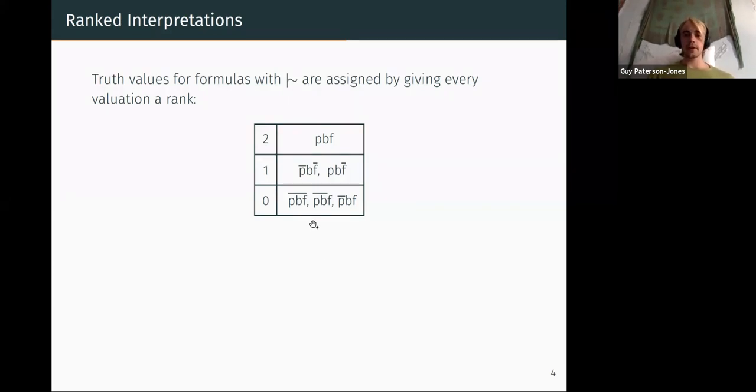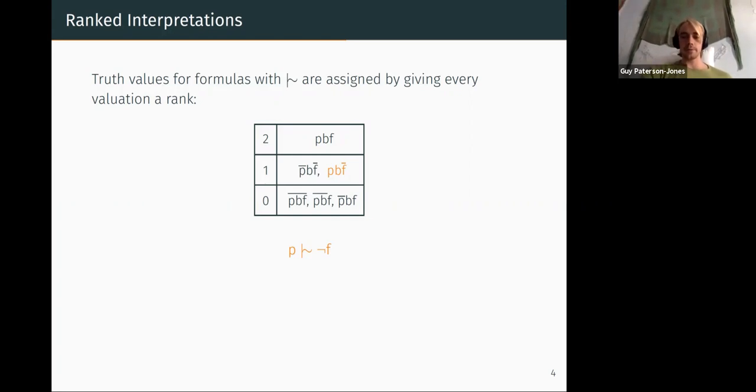So the way we can assign truth values to defeasible formulas in the KLM framework is as follows. Suppose we're interested in whether penguins typically don't fly, which is what this defeasible formula says. In order to tell whether it's true, we take our ranking and we look at all the valuations that satisfy P, and there are 2 of them highlighted here. And we say, in the most typical of these valuations, which is just this single valuation highlighted, does not F hold? And in the ranking, the overbar means negation.